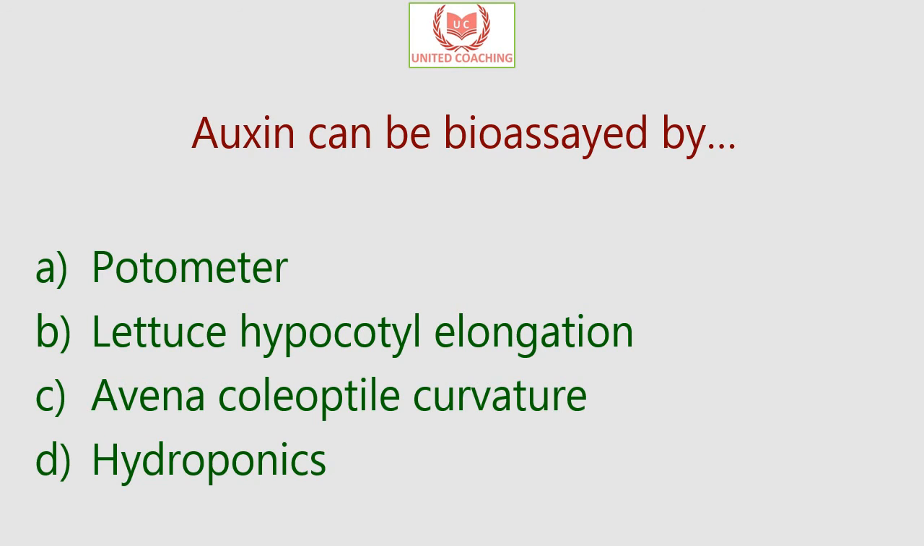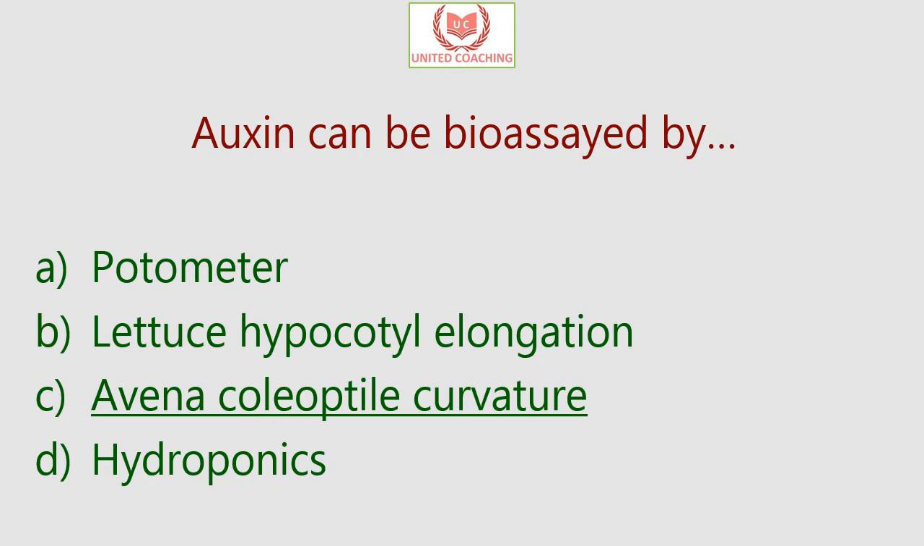Our next question is: auxin can be bioassayed by? Is it by potometer or lettuce hypocotyl elongation or Avena coleoptile curvature or hydroponics? So the answer is Avena coleoptile curvature. Now a bioassay is an analytical method to determine the potency of a substance by its effect on living cells or tissues. Like in this case, auxin, which is a phytohormone, shows its effect on the Avena plant's coleoptile by the curvature or bending of the coleoptile.